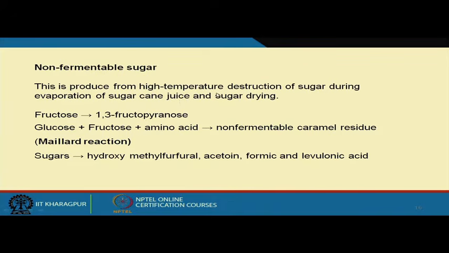So, during the heating process, some destruction of the sugar takes place. For example, fructose will convert to 1,3-fructopyranose. This is simple dehydration. Glucose, fructose and amino acids form a non-fermentable caramel residue. These are the Maillard reactions. So, this is also not fermentable.